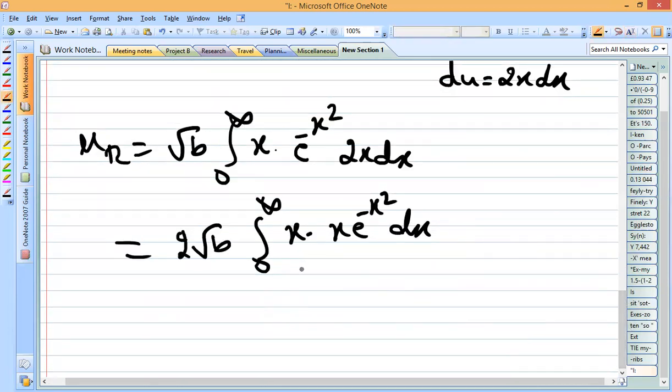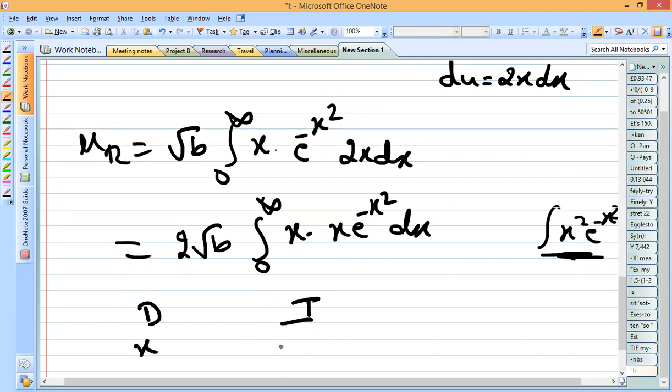So now it has to be integrated. So here it is the integration of x square into e to the power minus x square, which is somewhat complicated. So here for that, what we'll do is we'll make two columns, one for representing the differentiation and another one for representing the integration. So here we have two terms, x and x e to the power minus x square, right?